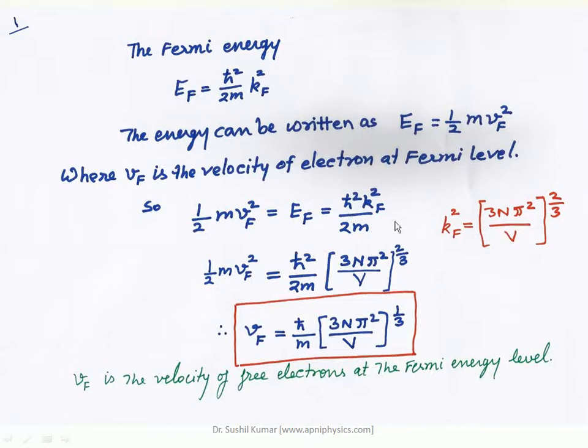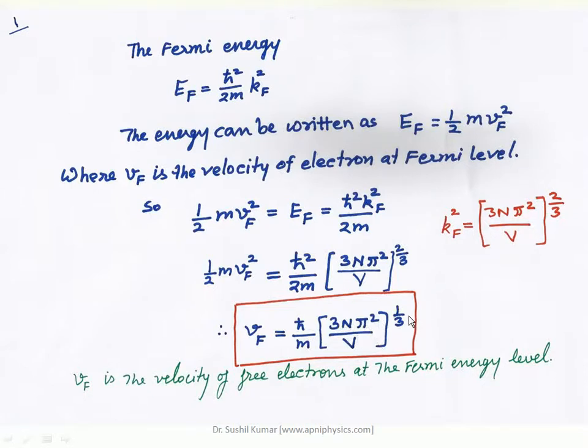Now comparing these two expressions of energy, 1 by 2 m vf square is equal to h cross square Kf square upon 2m. By comparing these two results and putting the value of Kf in this equation, one can find the velocity of electrons at the Fermi level, that is h cross upon m into (3n pi square upon V) raised to the power 1 by 3.